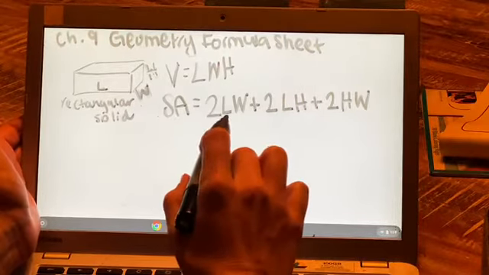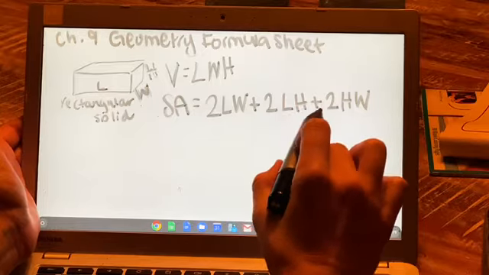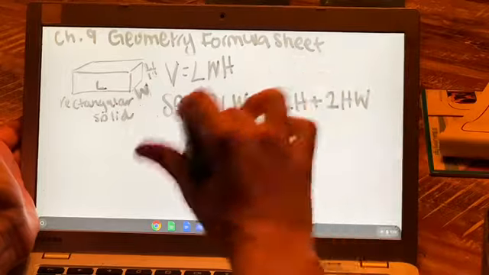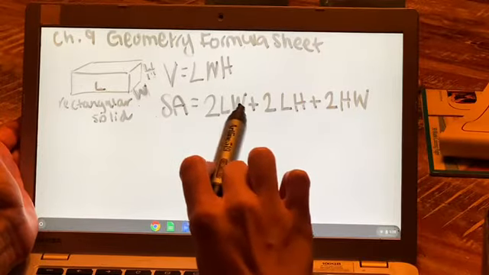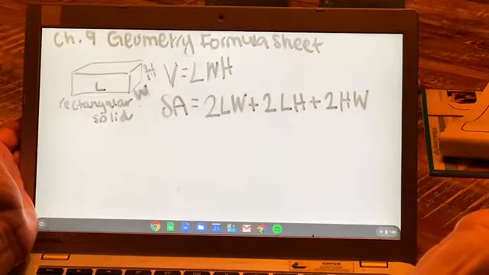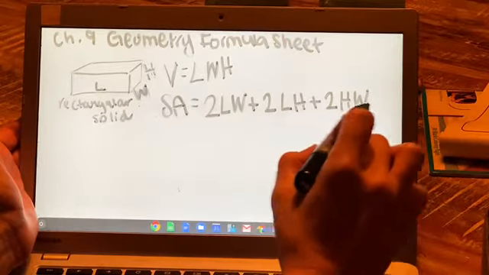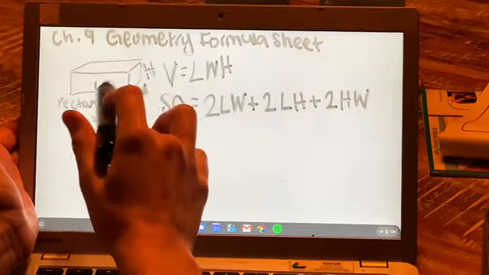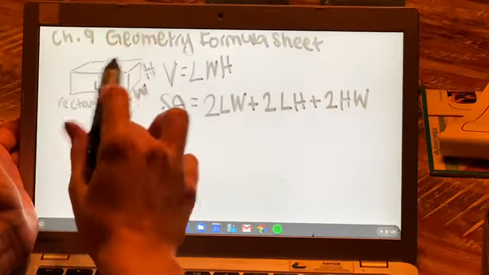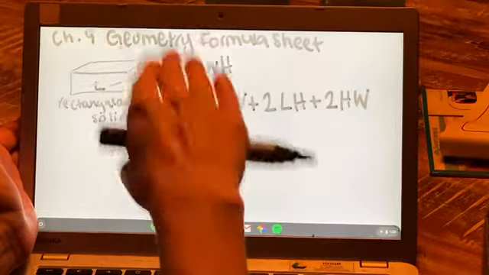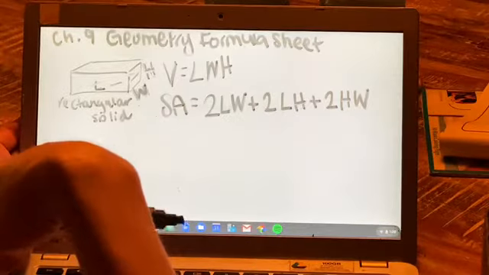When you write your formula out, double check that you didn't accidentally repeat any of these combinations. We have to make sure we get each separate side. Once you calculate this for your shape, even though it's a 3D shape, because we're only talking about area, like the flat area on the top and the sides added together, your units are going to be squared, just like area was before.